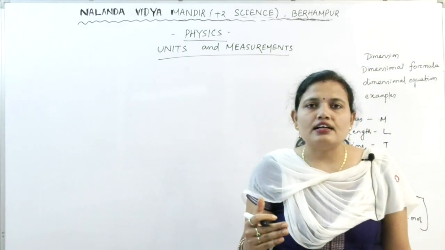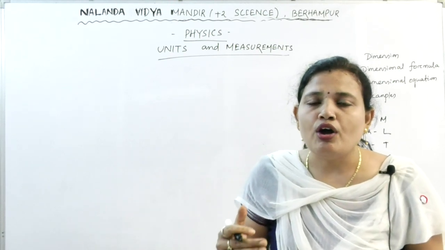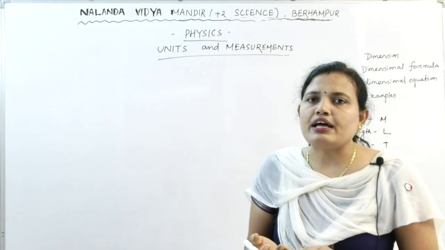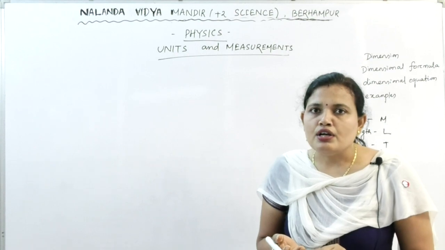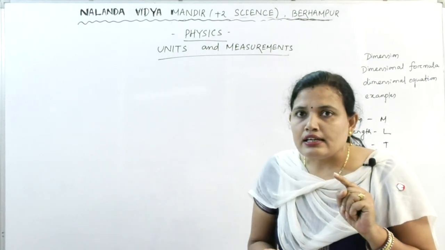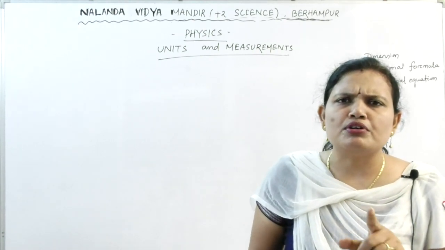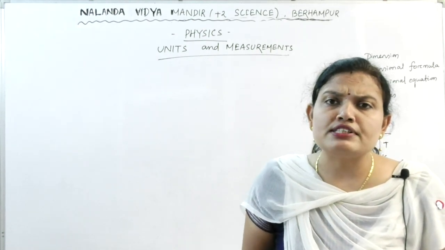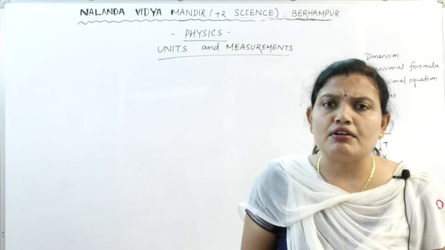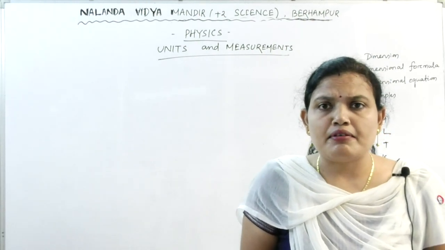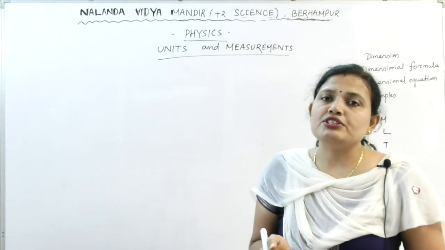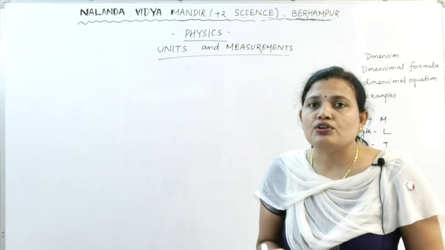Every moment, for each new physical quantity you find in physics, you have to find out its unit and dimension. So it is difficult, or we can say impossible, to remember a number of physical quantities. Remembering the dimensions of all the physical quantities you will study up to plus 2 second year is not easy.